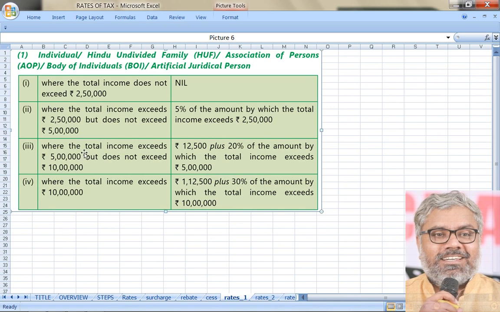What is this? Difference between 10 lakhs and 5 lakhs. Understand that? What is the difference between 5 lakhs and 10 lakhs? 5 lakhs. And on 5 lakhs, what is the rate applicable here? 20%. What is 20% on 5 lakhs? 1 lakh. So 1 lakh plus 12,500. That is standard here. Directly, every time you don't have to do all these things. Directly you can take 1,12,500 plus 30% of the amount by which the income exceeds 10 lakhs rupees.